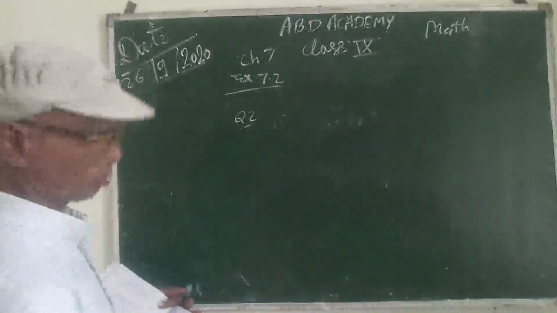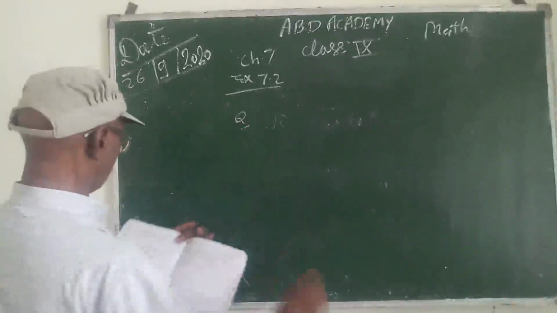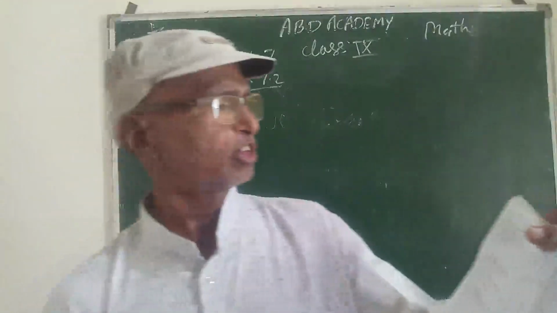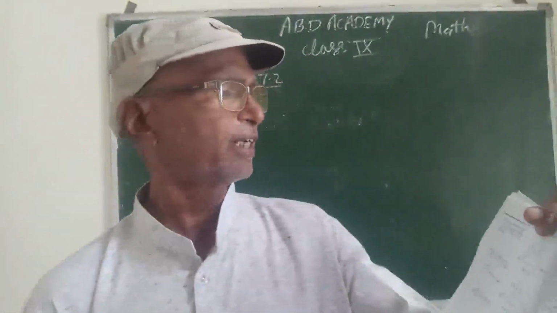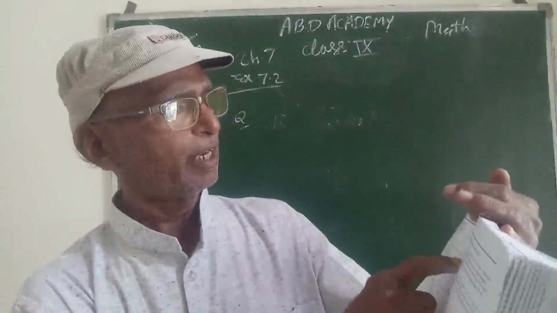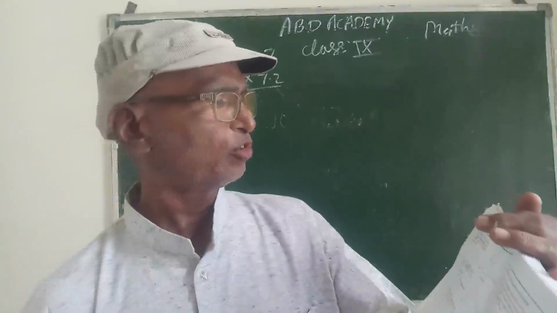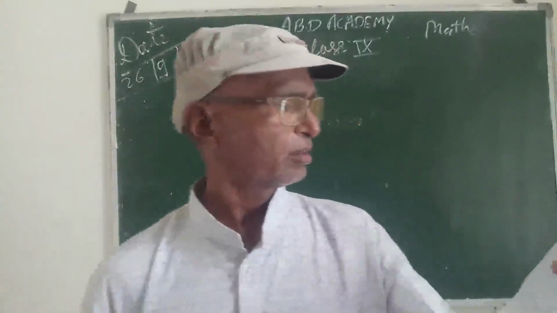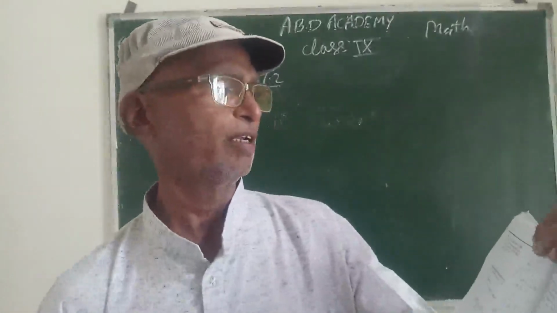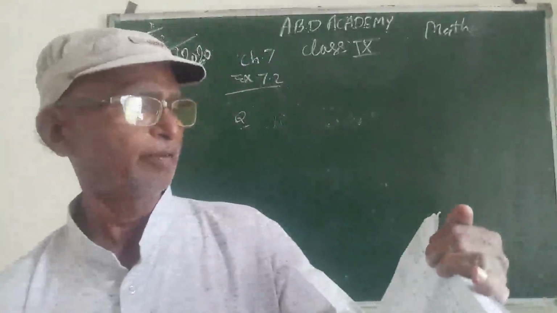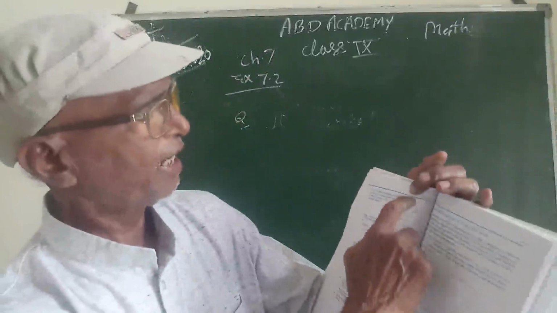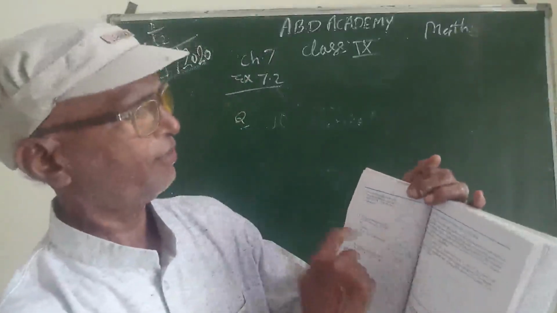Now let us proceed to question number 3. ABC is an isosceles triangle in which altitudes BE and CF are drawn to equal sides AC and AB. AB and AC are equal, given, and BE and CF are altitudes, meaning they are perpendicular, so that these altitudes are equal. It is again very simple. Take two triangles ABE and ACF.